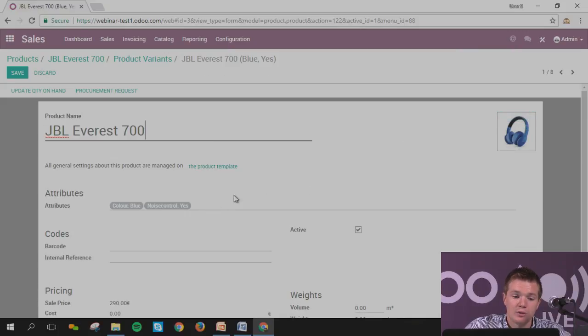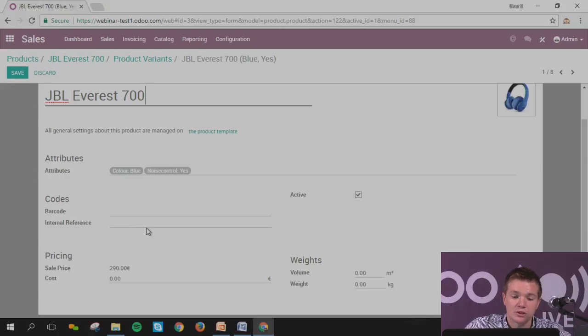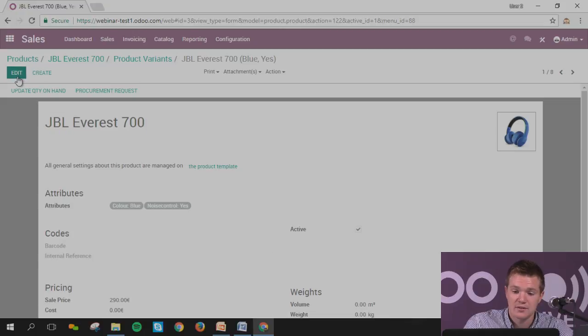You can put the attributes, the code, internal reference, and as well the weight and the volume. This is really important because if you use, let's imagine, USPS or DHL, Odoo will automatically propose the price of USPS, and based on the volume, the weight, and the quantity, you will have the specific shipping price set on the quotation. This is really helpful. In 2 clicks, everything is directly set.